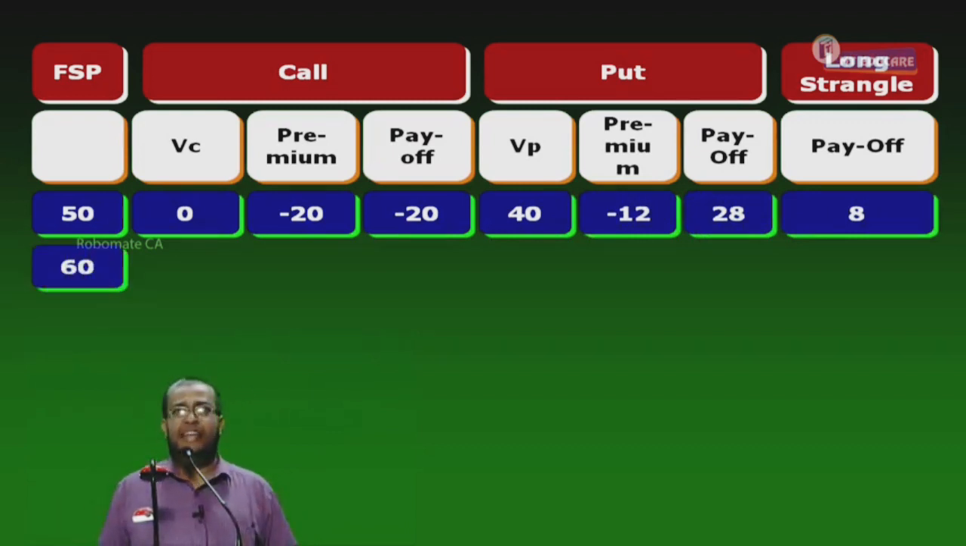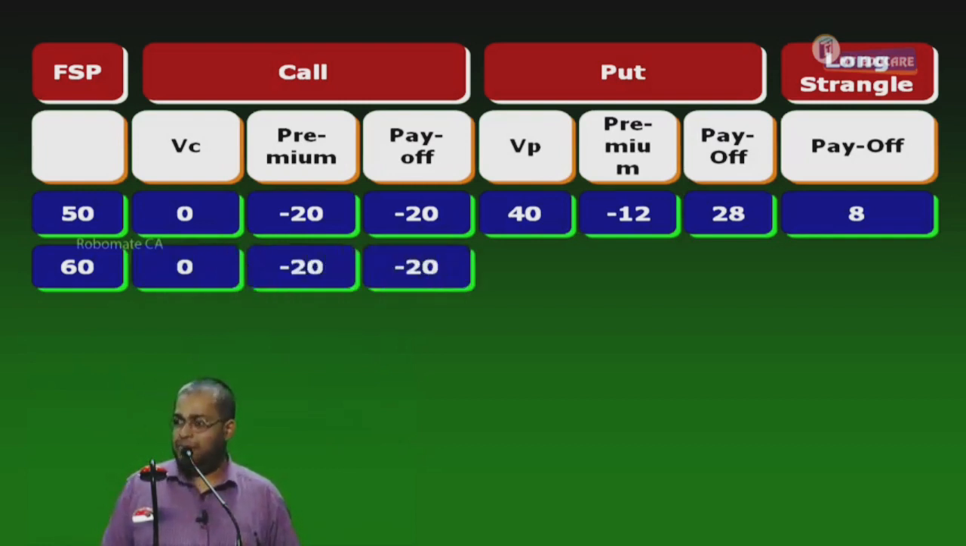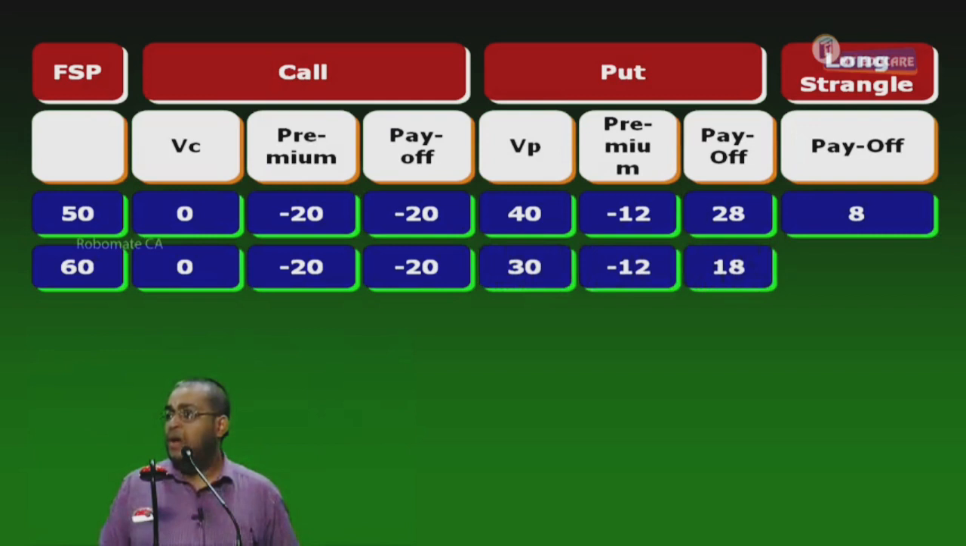60. Call exercise or lapse? Lapse. Value 0, minus 20, so minus 20. This continues up to 100. Now, put value. I sell at 90, share worth 60. Profit is 30. Premium is 12. Payoff is 18. What is minus 20 plus 18? Minus 2.